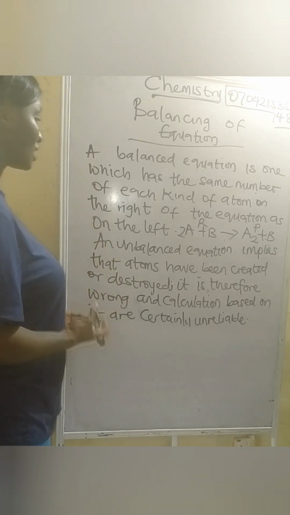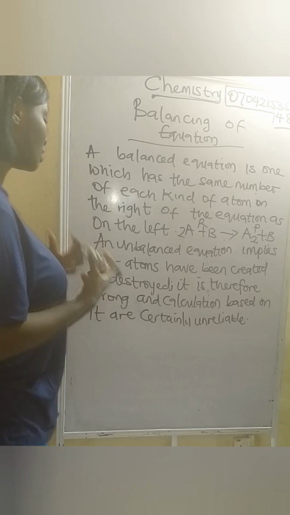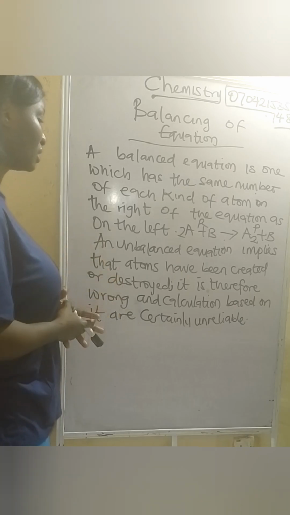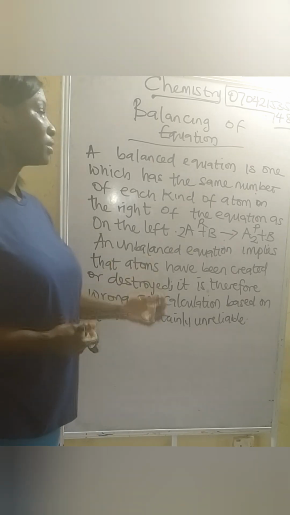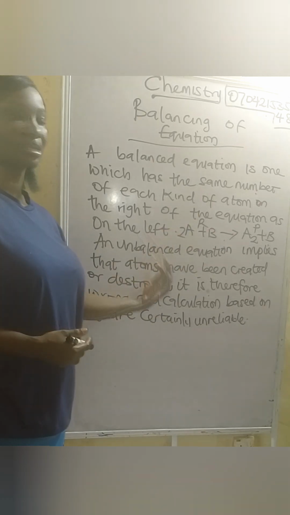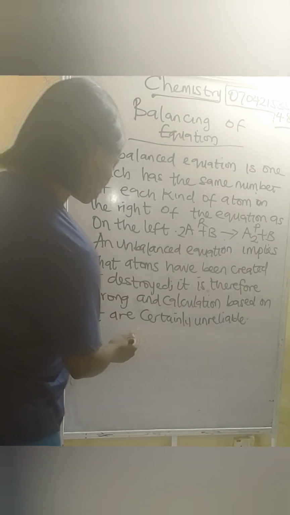So now, what do you mean by unbalanced equation? Unbalanced equation implies that atoms have been created or destroyed, meaning that it is therefore wrong and calculations based on it are certainly unreliable when an equation is not balanced. It is when the reactant side is not the same as the product side. Okay, that is what an unbalanced equation means.